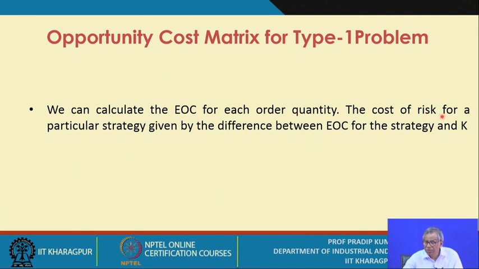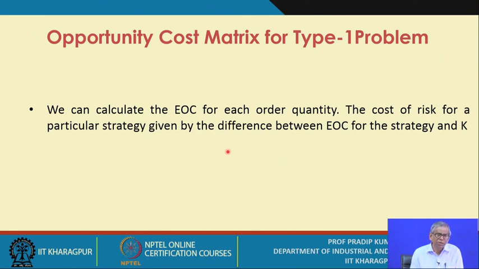The cost of risk for a particular strategy is given by the difference between EOC for the strategy and K. So there is a concept called cost of risk. That means you place an order quantity, and this may not be the best possible decision. So there is always a risk, and the corresponding cost of risk you need to calculate.